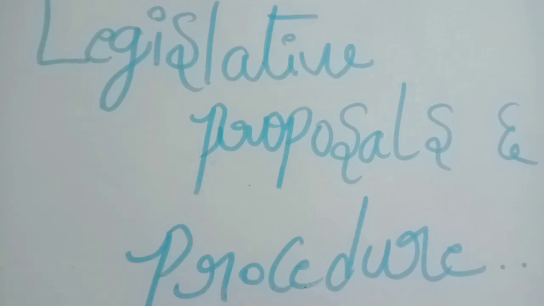Today we are going to discuss legislative proposals and bills. There are two types of bills: based on who introduced it, and based on the procedure of adoption, how that bill is adopted. So we can talk about types of bills based on who introduced it. We can say two types of bills, private bill and public bill.